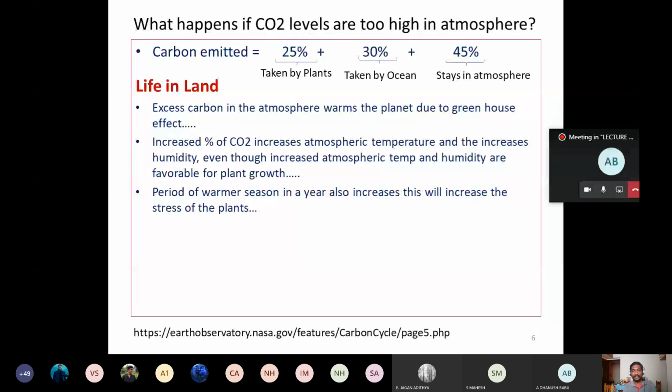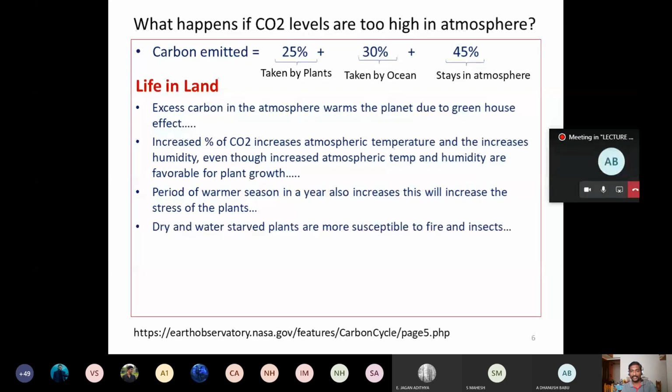If the time period of the summer increases in a year, then this will create stress in the plants because water is going to be scarce. The roots will find it difficult to get water during the summer period, because during summer it is going to be dry. So the plants are going to be subjected to stress.